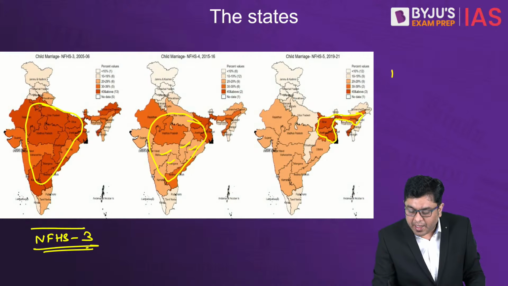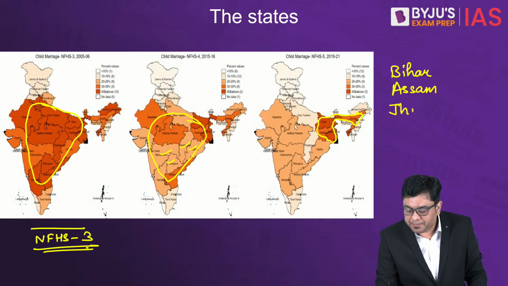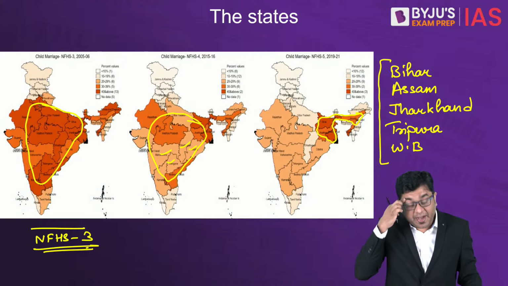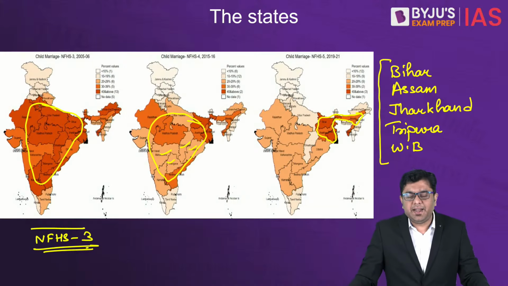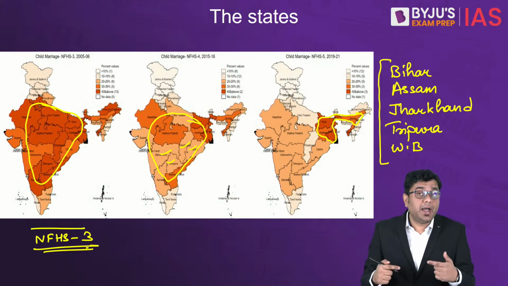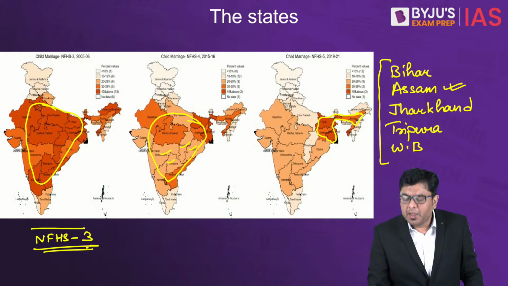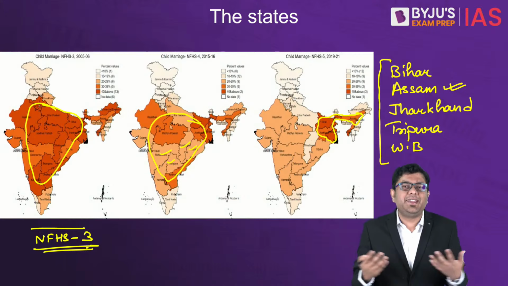For example, you have Bihar, you have Assam, you have Jharkhand, you have Tripura, and you also have West Bengal. So as of NFHS 5, these are the only states where the problem is still very, very significant. That is why you are seeing the level of action that the Assam government is taking, because obviously nobody wants to stay in that list.